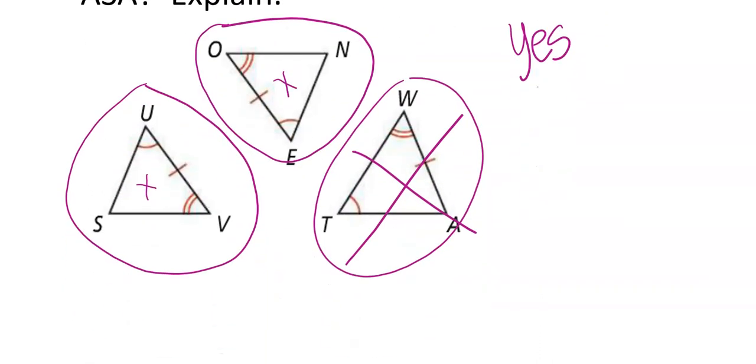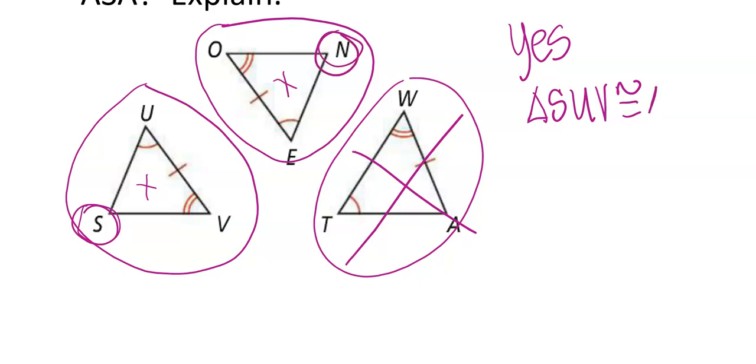We're going to give a triangle congruent statement. I'm going to start with the one on the left. I'm going to say SUV is congruent to. Now I need to pick the order of the letters in the same order. So I chose the first letter being the one that isn't marked. So I need to find that one over here, which is N. Then I went to the one that is a single hash mark. So I'm going to go this way and I'm going to say E. And then O would be at the end. So that's exactly how I do it. So wherever you start with the same letter in the other triangle and write them down the same way.